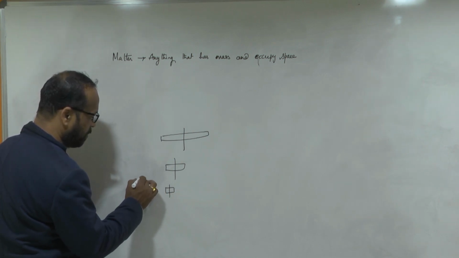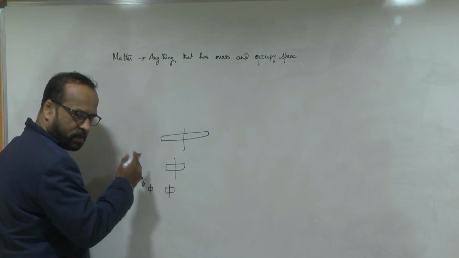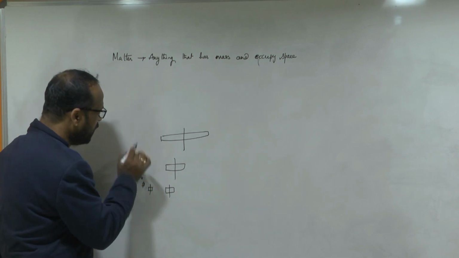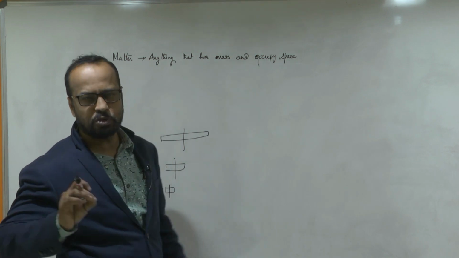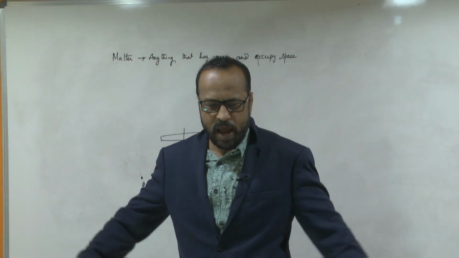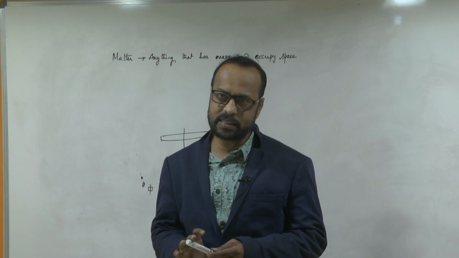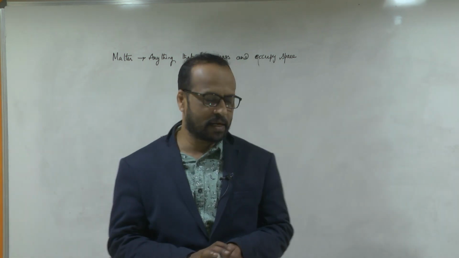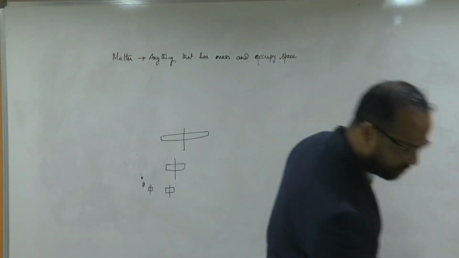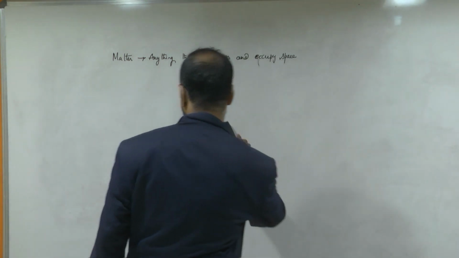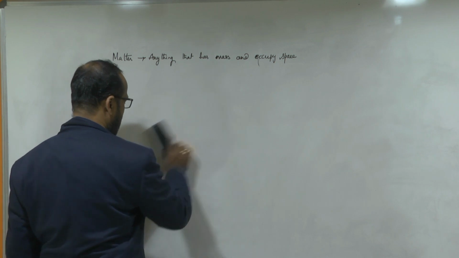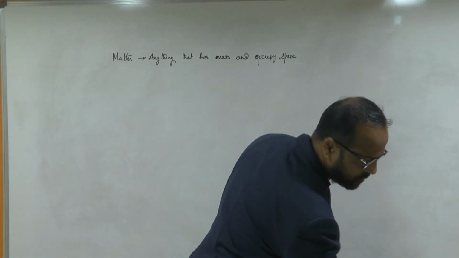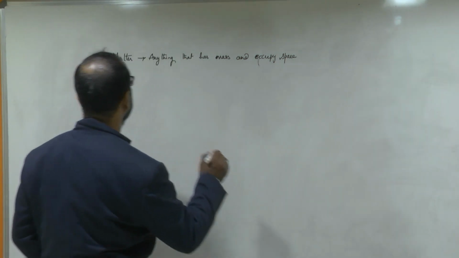Like this I keep breaking, and finally it becomes very small where I cannot break it. Yes or no? Yes, sir. So that unbreakable particle of matter is called an atom. That smallest particle of matter is called an atom. Is this clear now? Yes, sir.